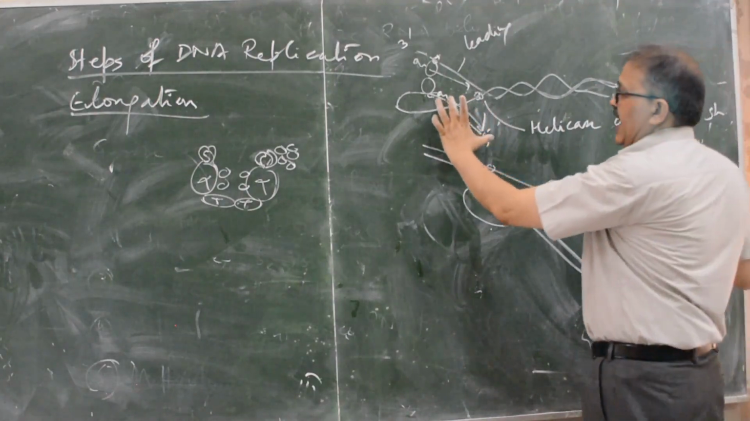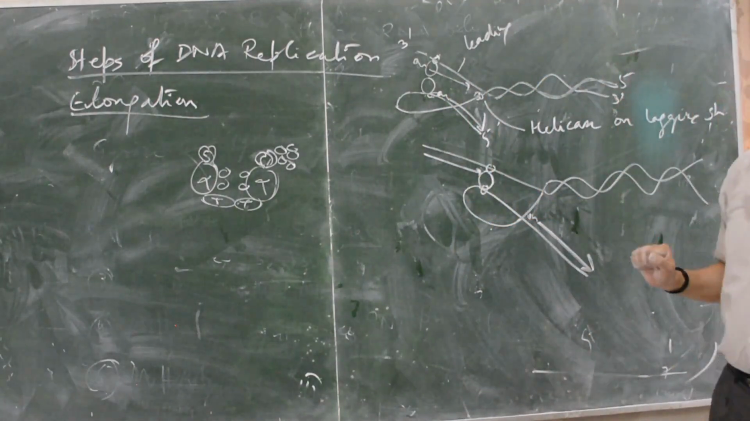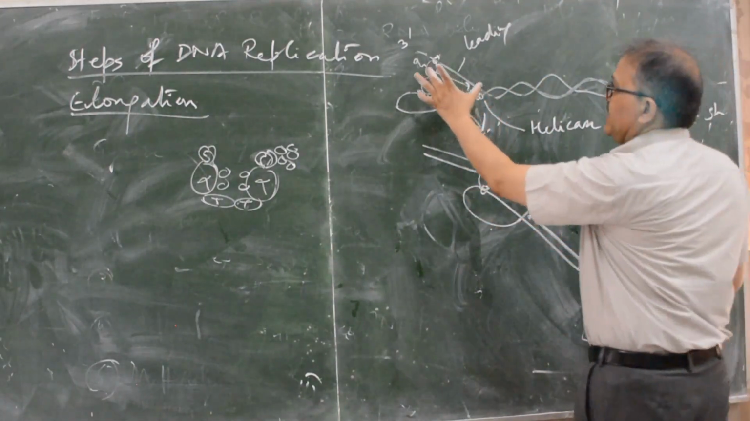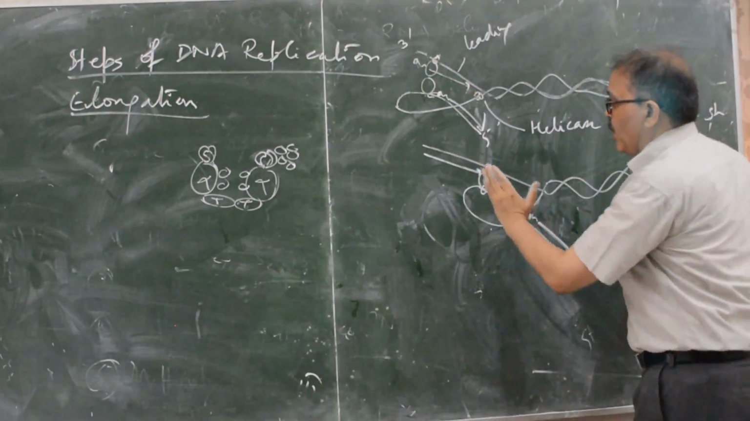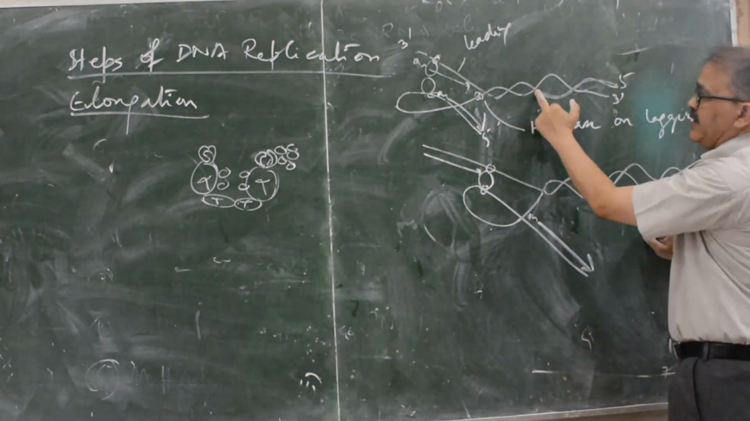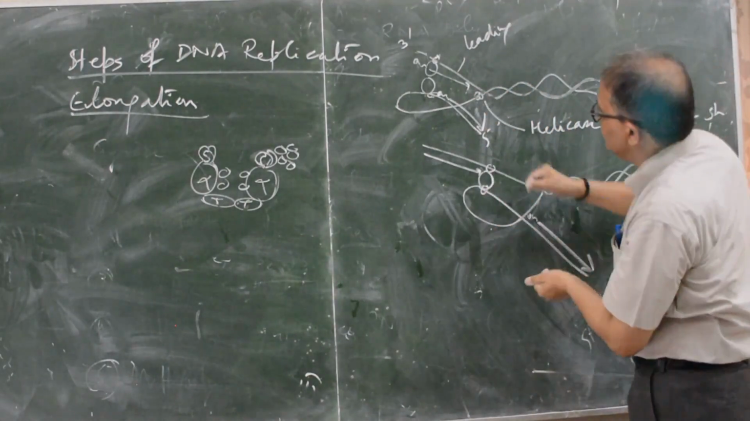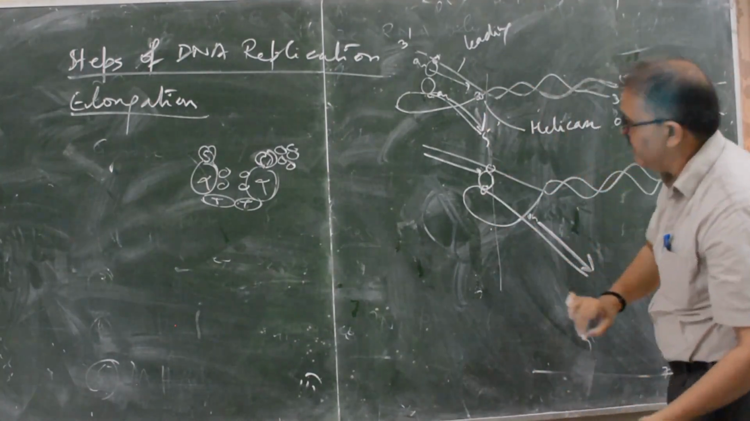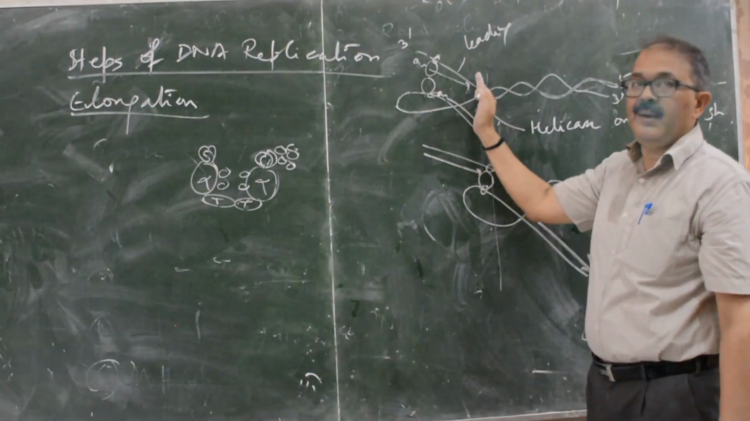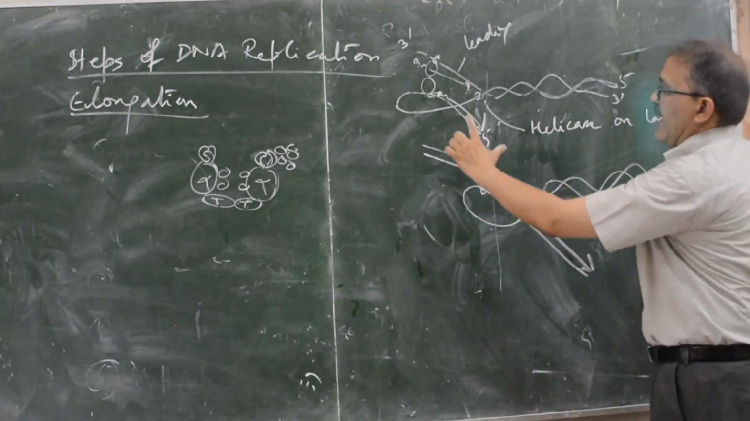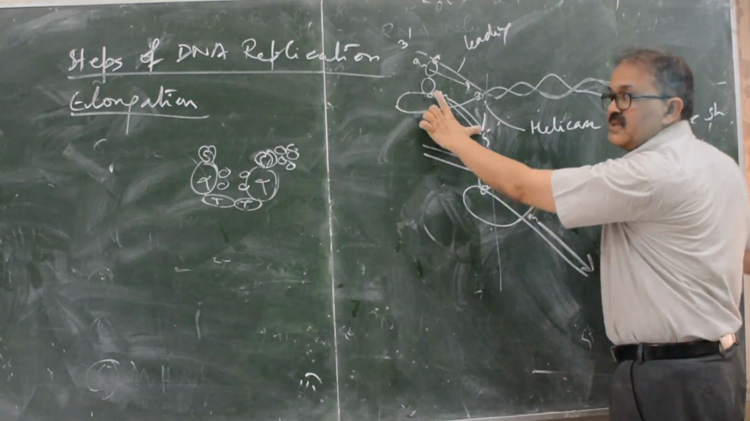This has been synthesized already. Now the fork has moved at this level. This has opened. You see here, this is the level. Up to this level it has been synthesized. The lagging strand has already synthesized this level.